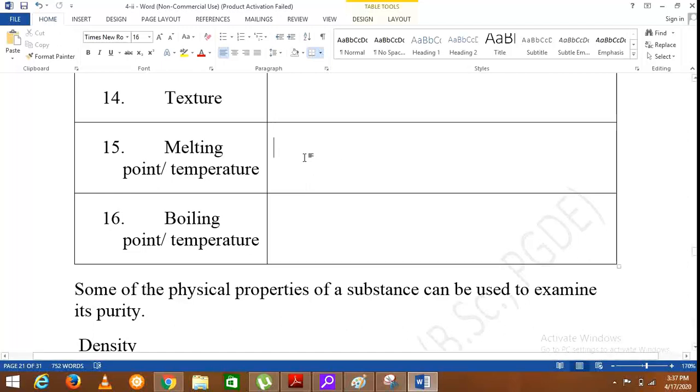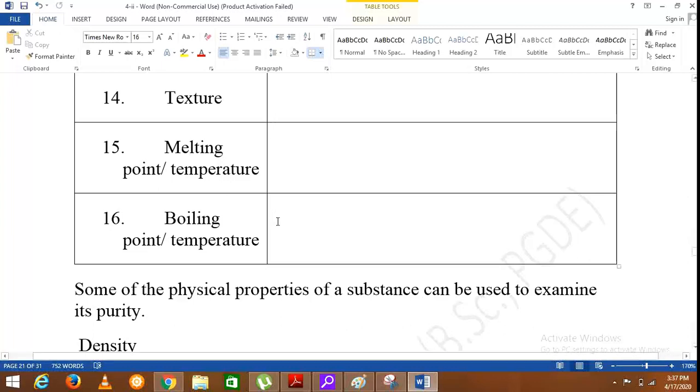You know, ice melts to form liquid water. That is at a particular temperature. We are going to find it out in a coming activity. So melting temperature is the temperature at which a pure substance turns from its solid state to liquid state.